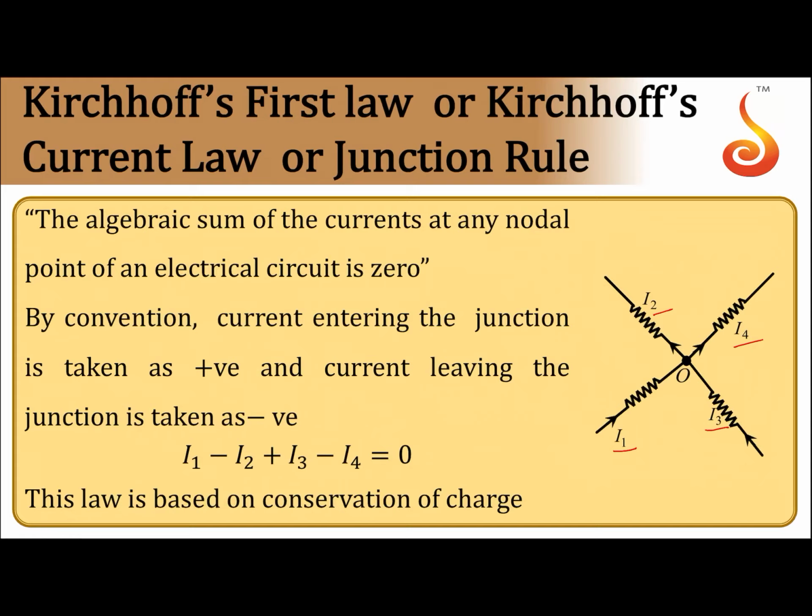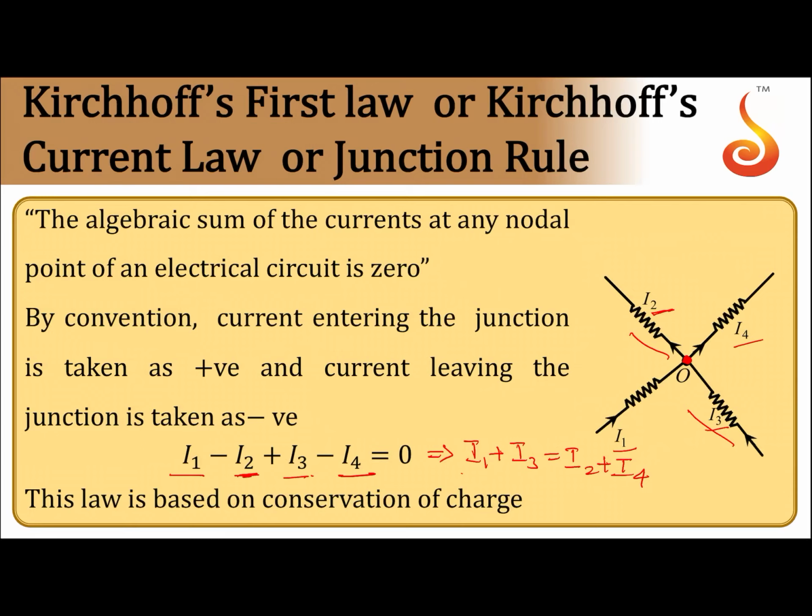So if we apply KCL to this particular situation at the node O, what do we get? Current entering, I1, is positive, whereas I2 is negative, as the current is leaving, going away from O. Then I3 is current entering the node, so it is positive. I4 is leaving the node, so that is negative. So I1 minus I2 plus I3 minus I4 is equal to 0. Or you can also write this as I1 plus I3 is equal to I2 plus I4.